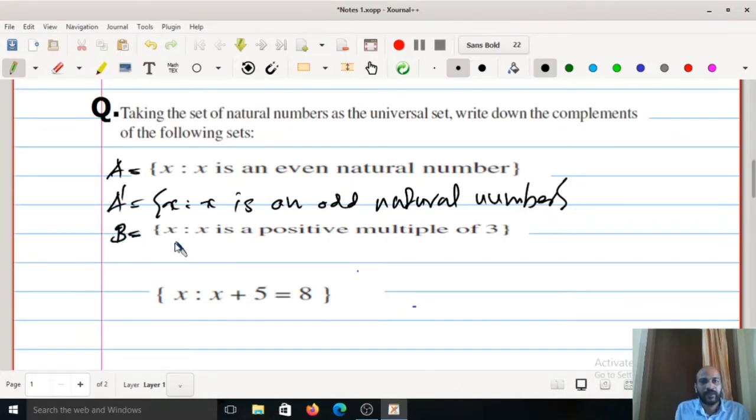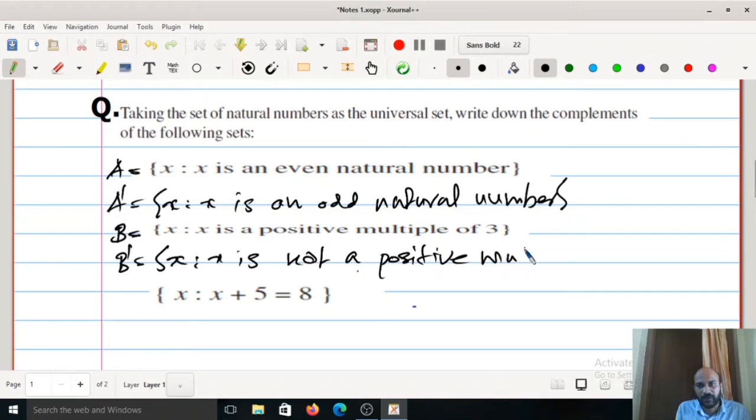Now we can take second question as B. B is set of all x, x is a positive multiple of 3. So what about B complement? Set of all x, x is just opposite. Not a positive multiple of 3. Then what about third question?